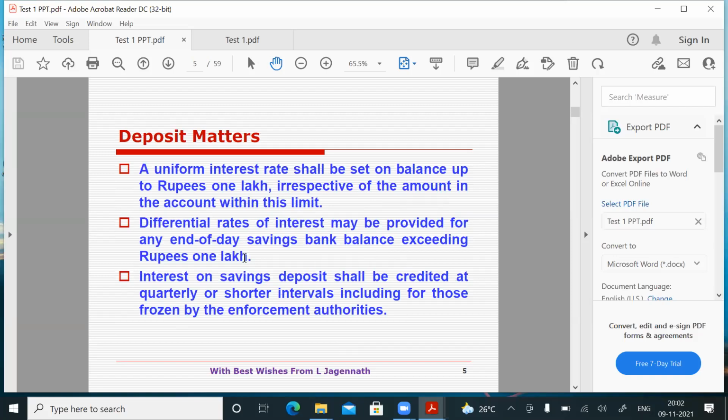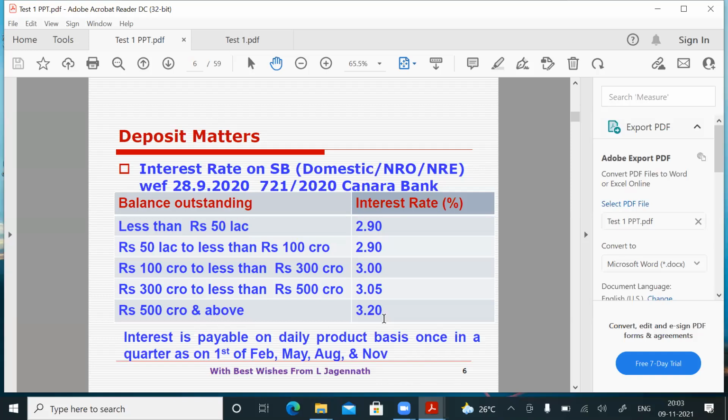Interest on savings deposit shall be credited at quarterly or shorter intervals, including for those frozen by enforcement authorities. So, what do you say? Dormant account, inoperative account, frozen account. SB interest is to be credited at quarterly or shorter intervals in all the SB accounts which are eligible for interest. This is the RBI guideline. So I am showing you the RBI guidelines with regard to interest on deposits as per the Reserve Bank of India notification. What is Canara Bank doing?